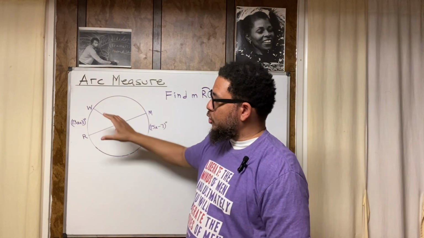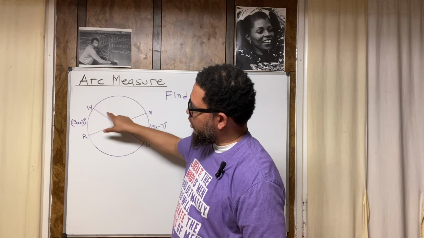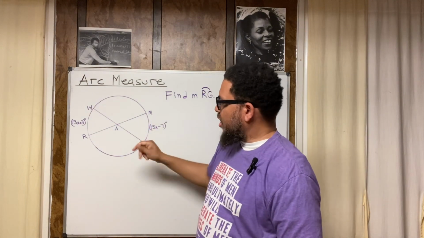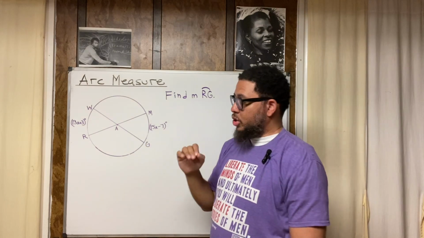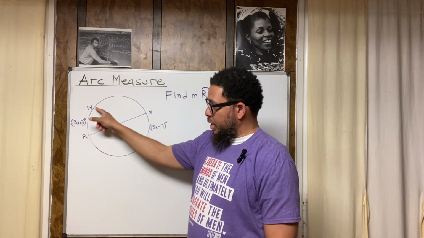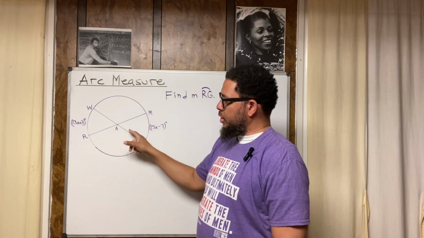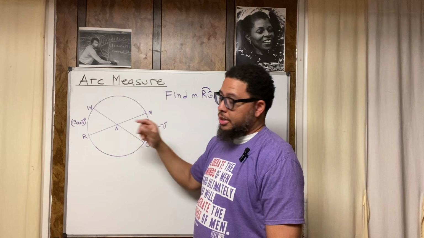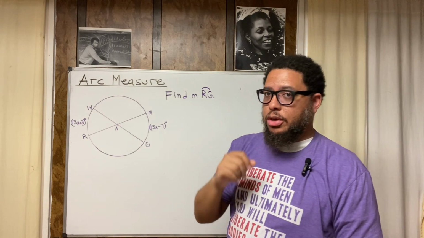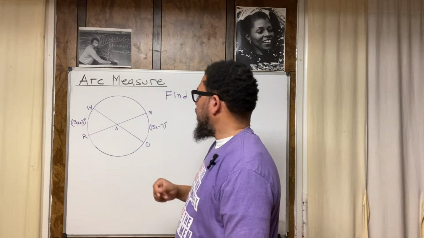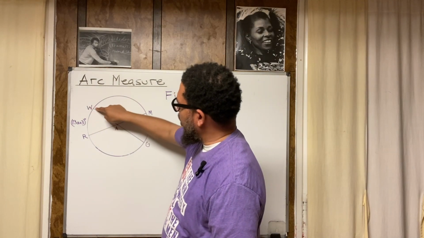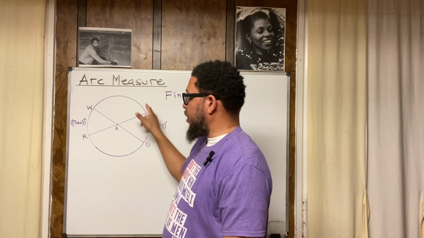And the circle is broken down into different arcs because of these lines, these chords. These lines that are drawn through the circle are called chords. A chord is a line segment that goes from one part of the circle to another. Now, these chords are both diameters because diameters are like a special chord that cuts through the center of the circle. All right, so keep that in mind. So you got different arcs that are divided up by the line segments. So you got arc WM, or you could call it arc MW.